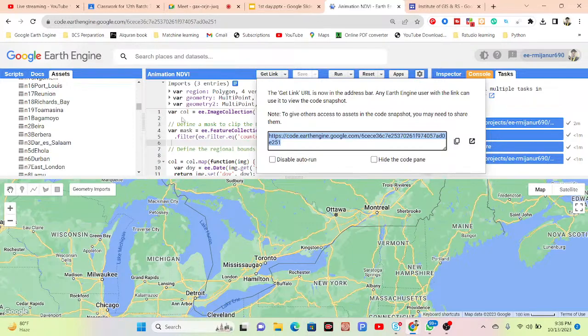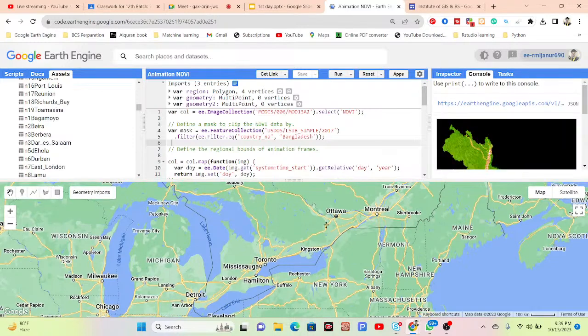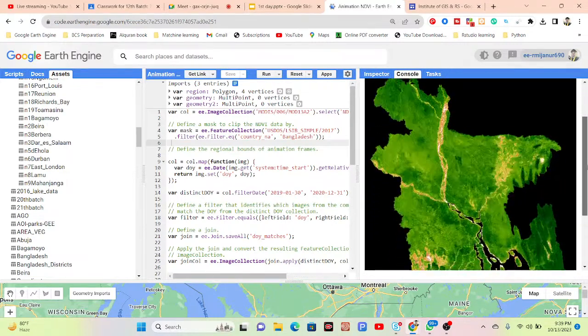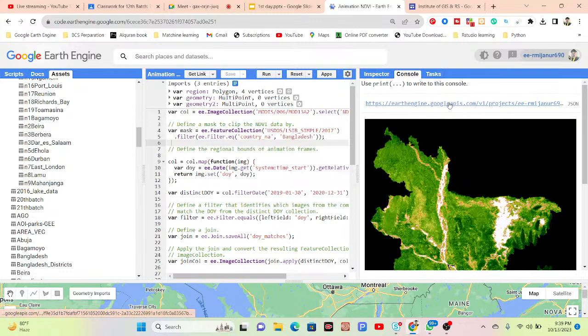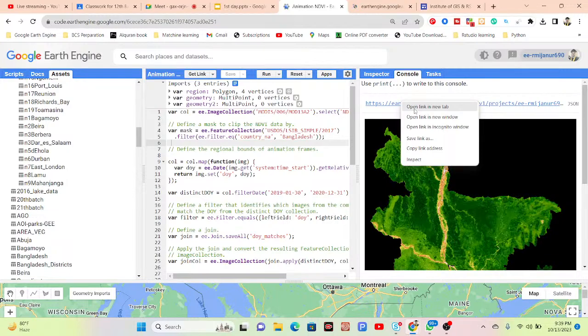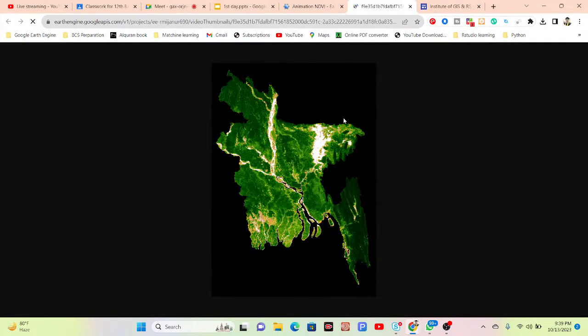Also you can see the save button. I already saved the code and gave it the name animation NDVI, so that's why it's already saved. And you can see the run button, which mainly executes your code. It displays the result, the animation of the NDVI for different seasons and years. You can also see the link for the animation. Just click here, and it displays in another window. Or if you want, you can simply copy this link and send it to another person, and that person can also access this animation. You can see it's showing the animation.